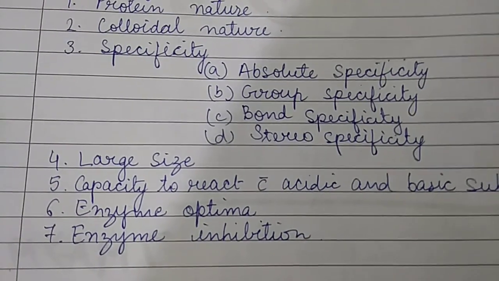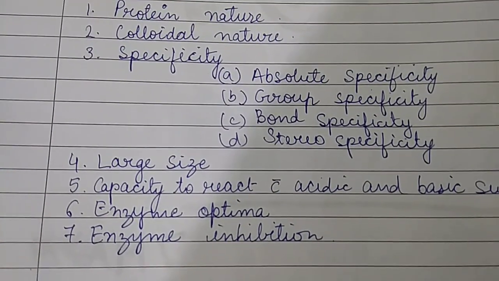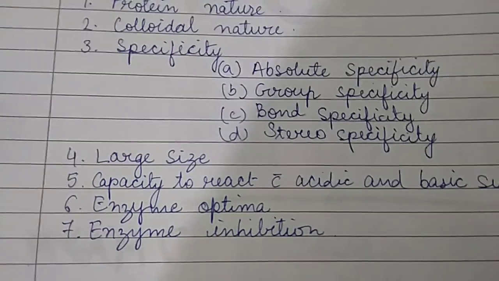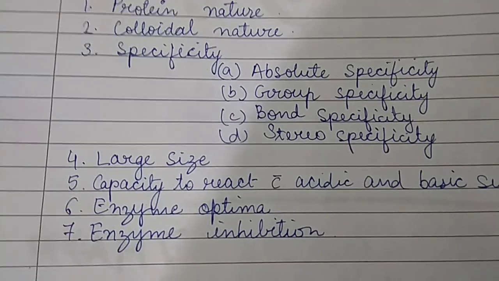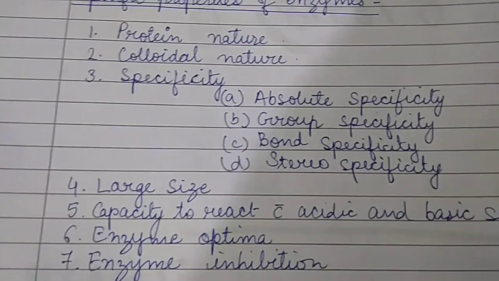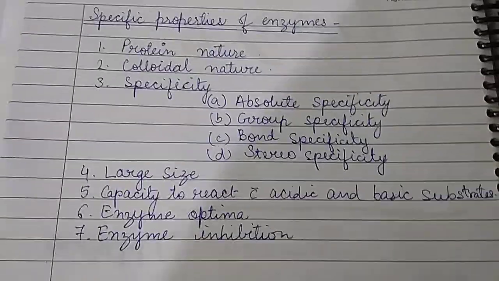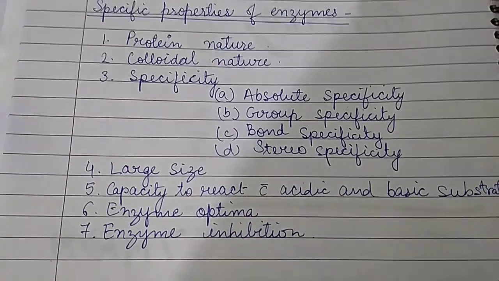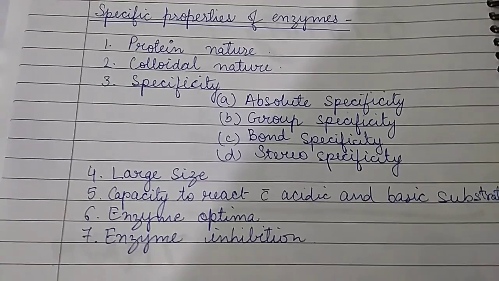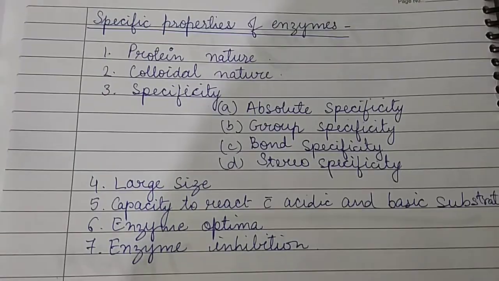Seventh is enzyme inhibition. Enzyme activity can be reduced or inhibited by other chemicals, and those chemicals are known as enzyme inhibitors. They bind to the active site of the enzyme and reduce its activity. So that's it for now.